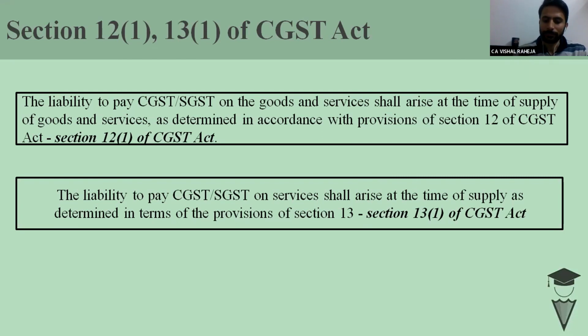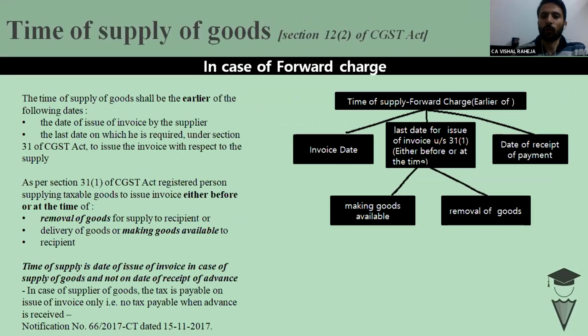services. First of all, we have divided this section into three parts. If there is a forward charge, then what would be the provisions? If there is a reverse charge, then what would be the provisions? The law says there would be a different time of supply in case goods are supplied and taxable under forward charge.